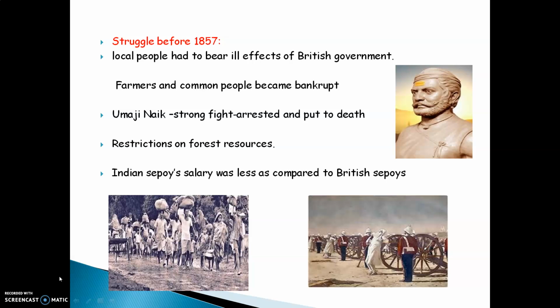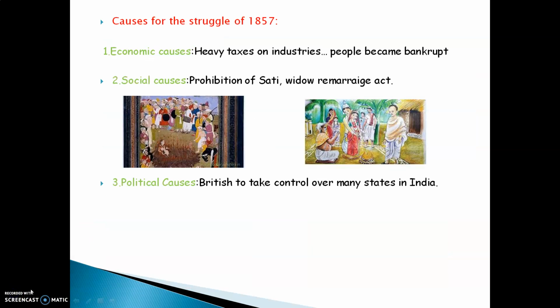Sepoys means soldiers. The army that the Indians and Britishers had, had two types of soldiers, Indian as well as British. The Indian soldiers were paid less salaries as compared to the British soldiers, even though both of them did the same amount of job. Causes for the struggle of 1857.